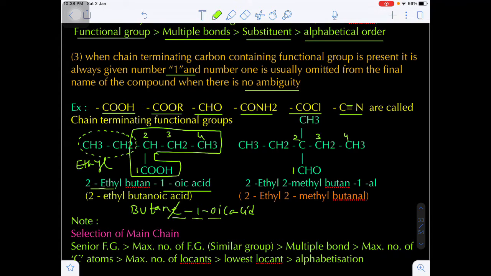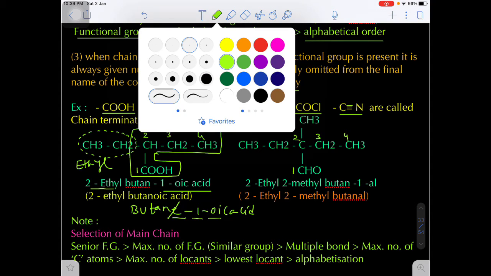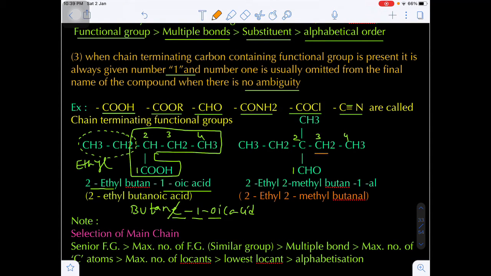In this parent chain, there are 2 substituents present. Total 4 carbons will be present, and one ethyl group and one methyl group on the second carbon.